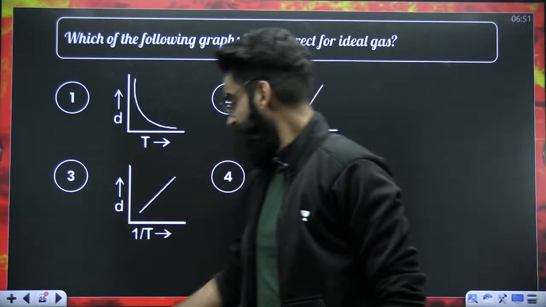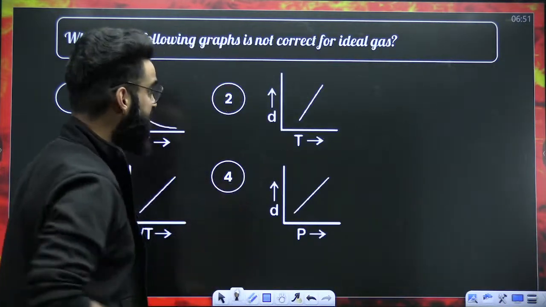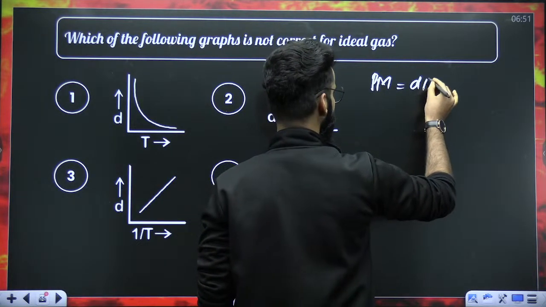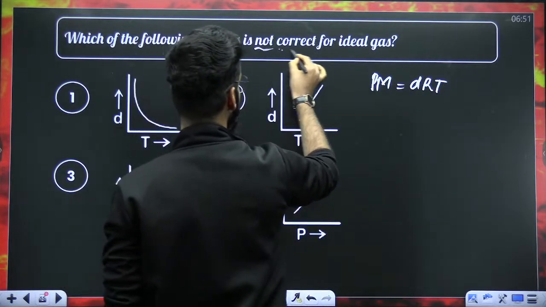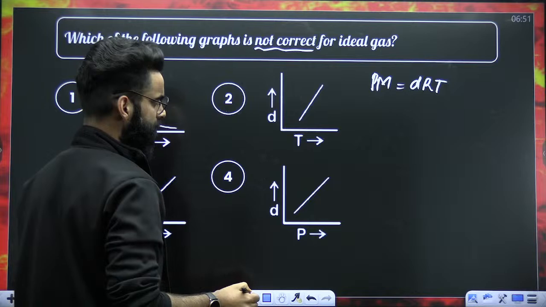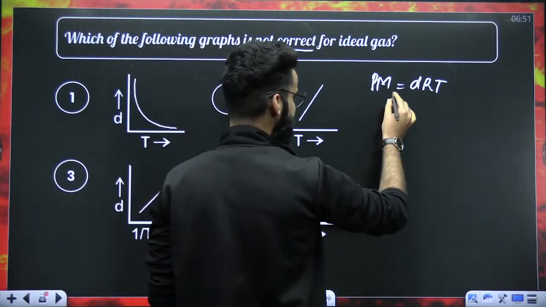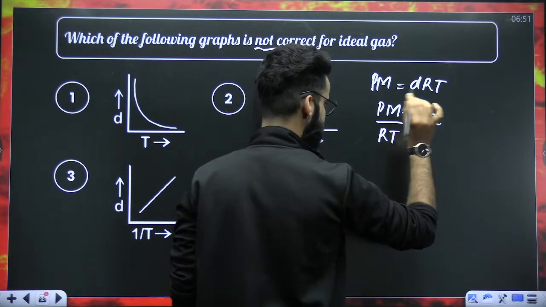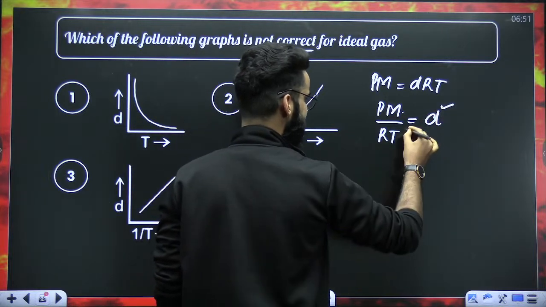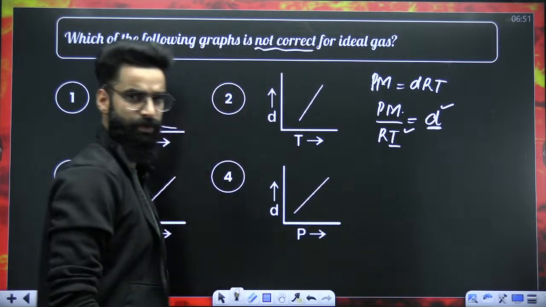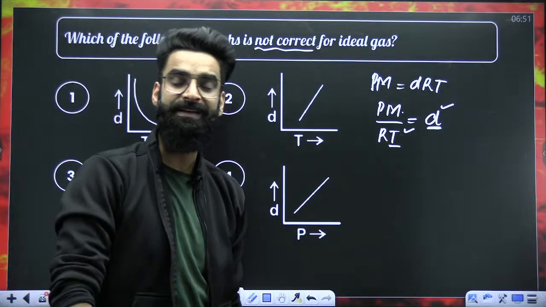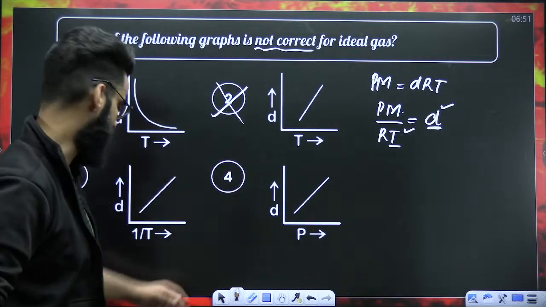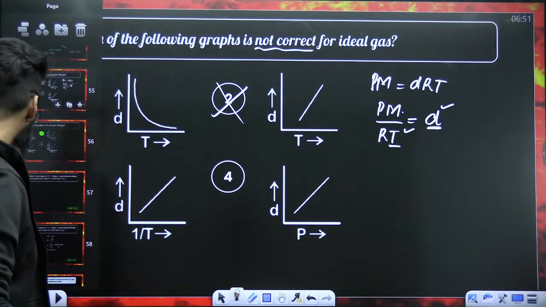Check it out. These are a few graphs which are given to us, right? So you know PM = dRT. Which of the following graphs is incorrect, they are saying. If I write it like this, PM divided by RT is equal to d. It's correct, absolutely. So density and temperature are inversely proportional to each other. If you want to plot a graph between density and temperature, it has to be a hyperbola, but it's a straight line. So this is the incorrect one. This is what you were supposed to choose, right? So it's option 2.